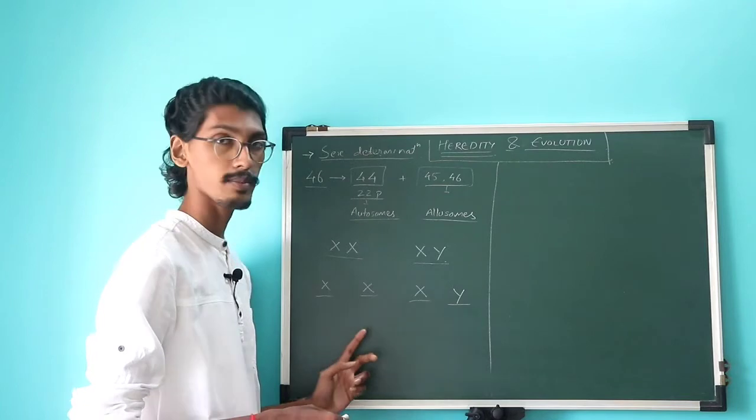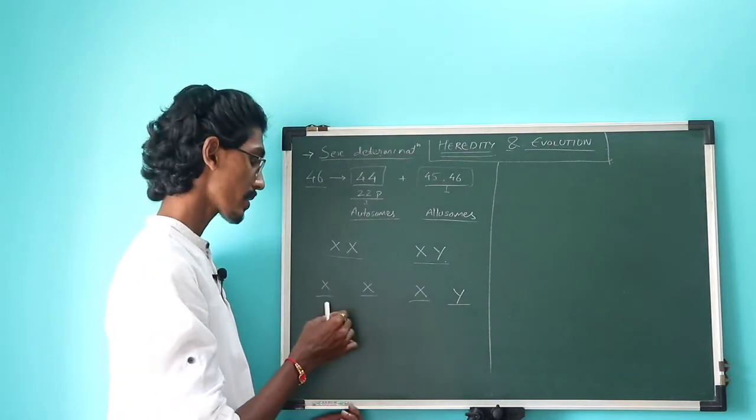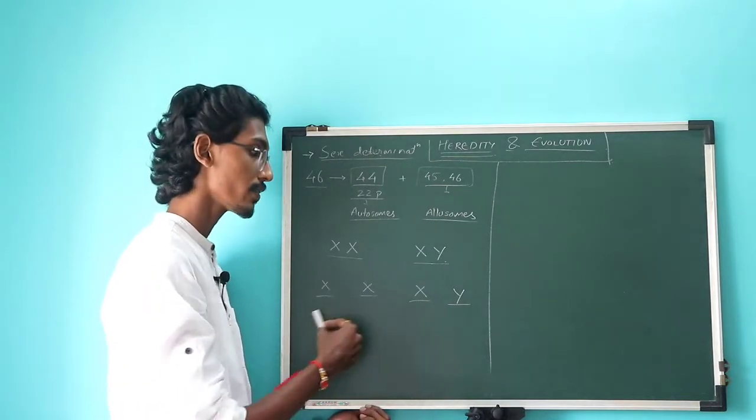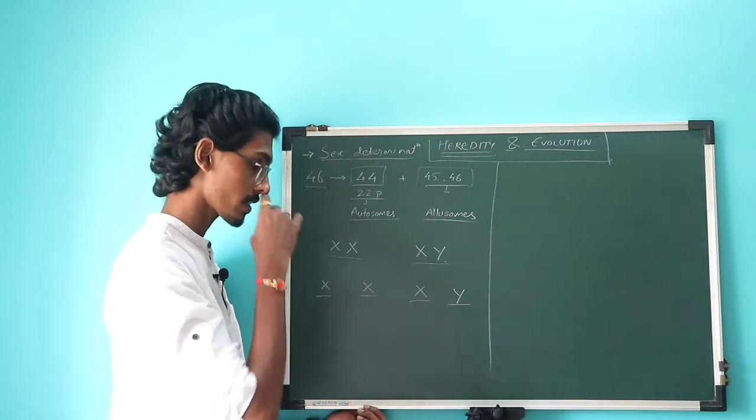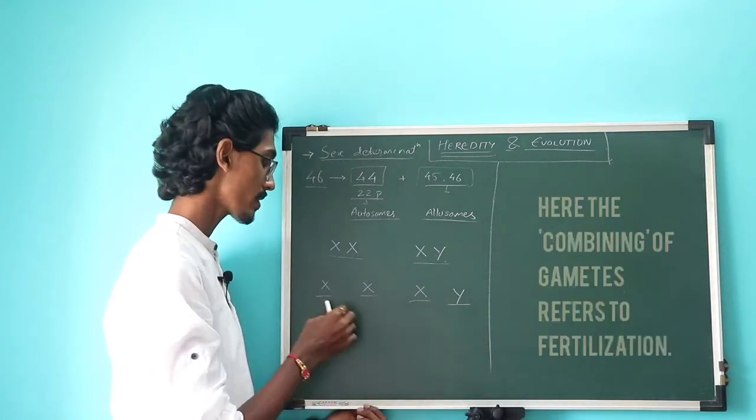Now this we understand by the law of segregation. Then there is the law of independent assortment, where whichever chromosome can combine with the other one.